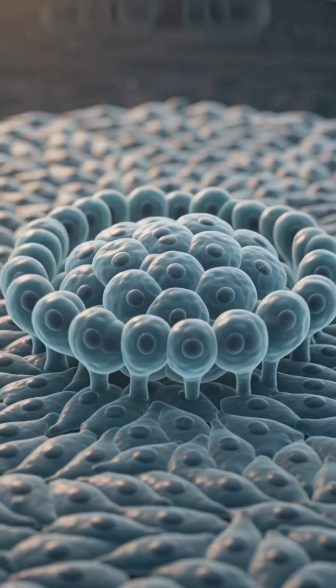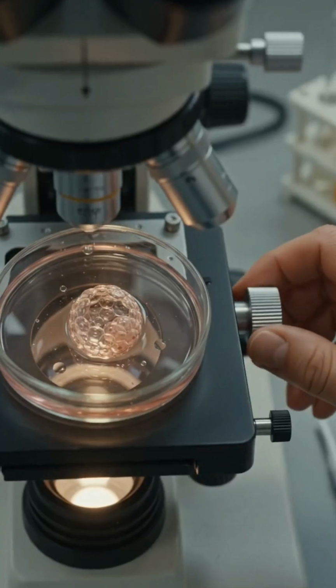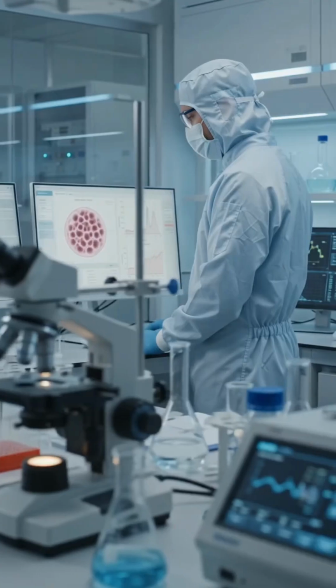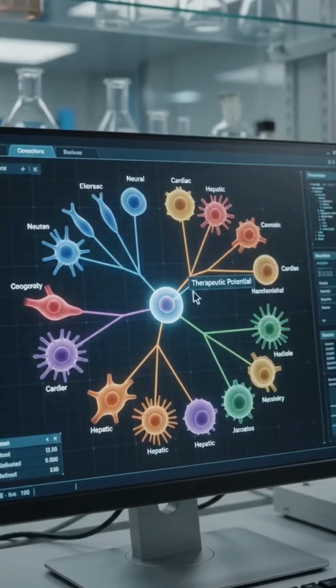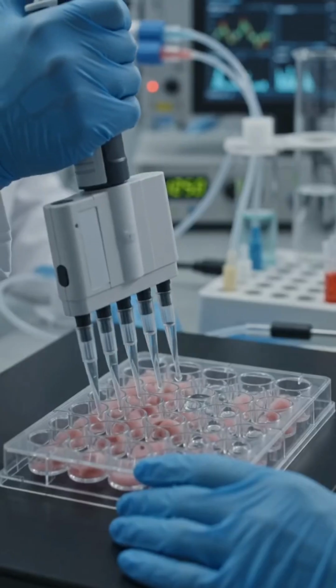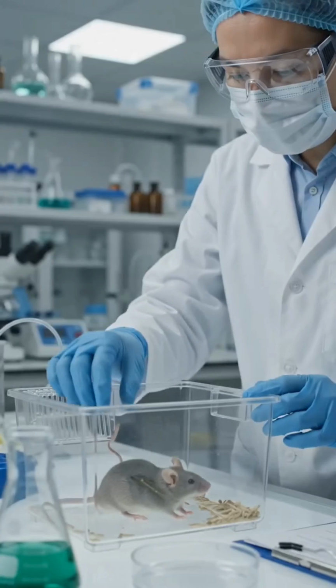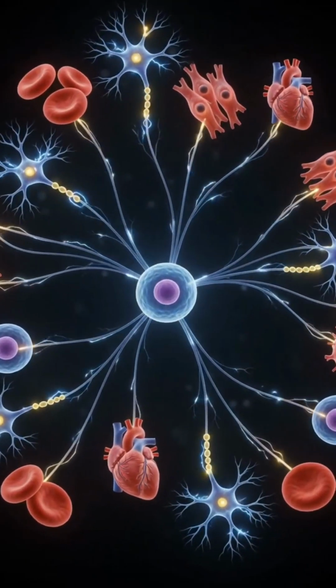Feeder layers promote self-renewal. The timeline of ESC discovery is punctuated by major breakthroughs in vertebrate biology. A significant leap occurred in isolation. These provide an inexhaustible source. Scientists first identified blood-forming stem cells. This was done through pioneering research in mice.